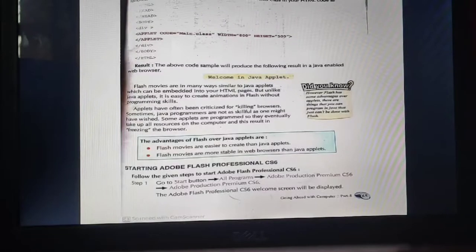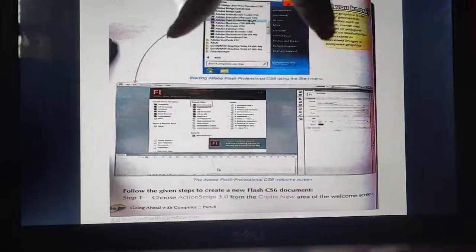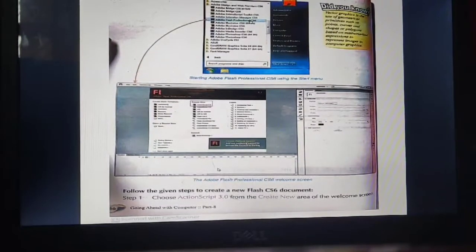Starting Adobe Flash Professional CS6, how will you start with it? Step 1: go to the Start button, All Programs, Adobe Production Premium CS6, Adobe Flash Professional CS6. The welcome screen will be displayed. That's how you will go, and this is the screen which will be displayed. This is the welcome screen.